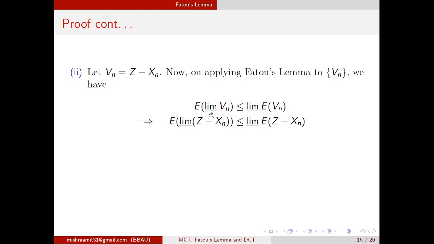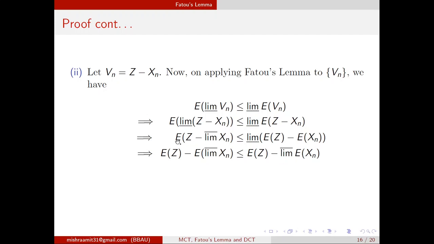Now limit inferior Vn, you can write it down as z minus xn. Expected Vn is expected z minus expected xn. Then limit inferior of z is z, and the limit inferior of minus xn: you know from real analysis that limit inferior of minus an is minus of limit superior an. So it will become minus of limit superior xn. Similarly, we have expected z and expected xn separately.